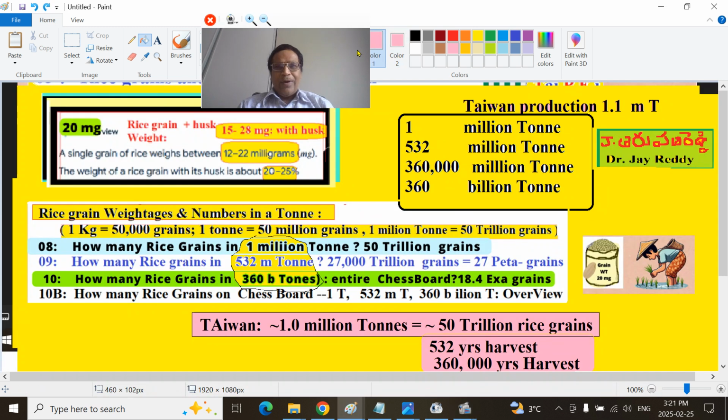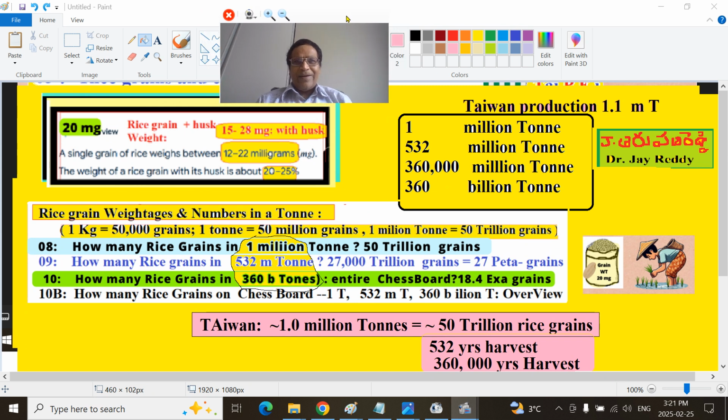So what we talked about in a different way: 20 milligrams is the average rice grain weight. 1 million tons is what Taiwan produces. If you start putting the grains there, you will stop somewhere around the 44th square.